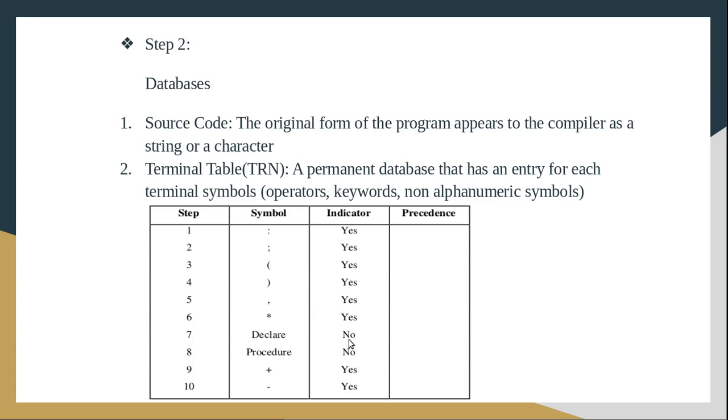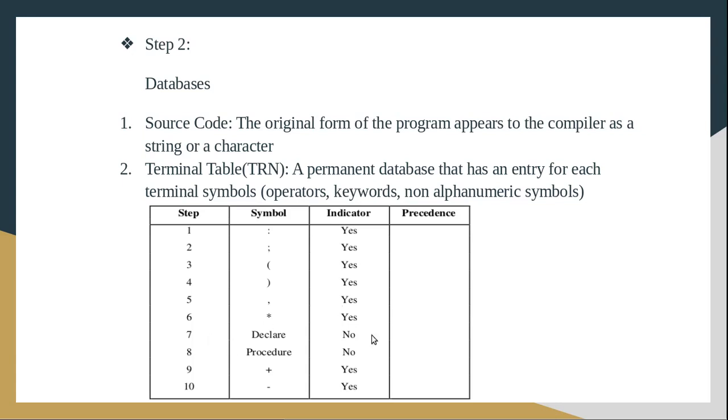It is the permanent database. It contains all the terminal symbols, along with an indication to tell whether it is a break symbol or not. If it is a break symbol, then we can group up to that break character, whatever characters are there, into tokens.